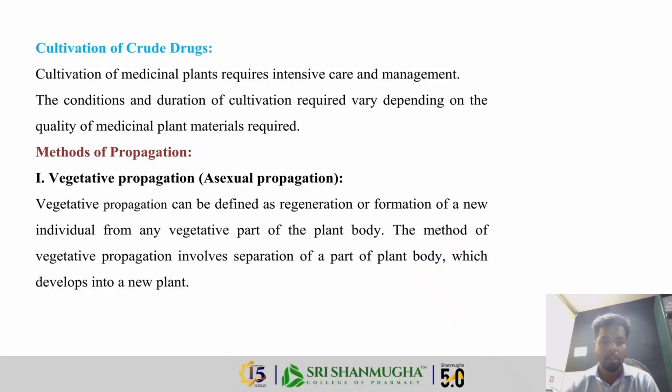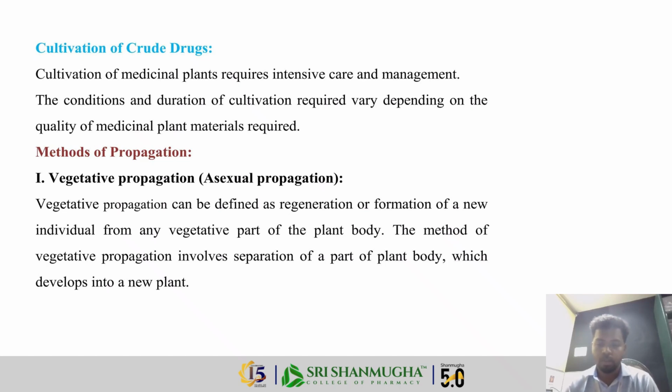Cultivation of medicinal plants needs some intensive care and management, and depending on the quality of the medicinal plants, the materials, the conditions, and also the duration of the cultivation are required. Plants can be produced in two ways: one is asexual propagation and the other is sexual propagation. Asexual propagation means reproduction without seeds, and sexual propagation means reproduction through seeds.